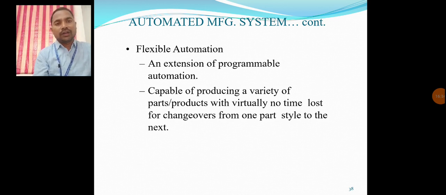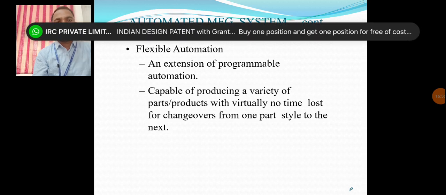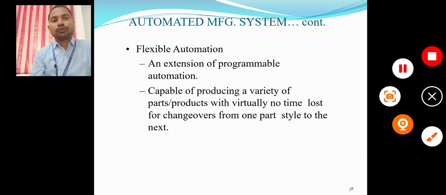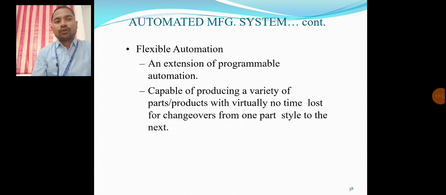This is the main role of flexible automation, and this is mostly suitable for a mass production system. Okay, these are the types of automation. Thank you. We'll discuss automation flow lines in the next module. Thank you.